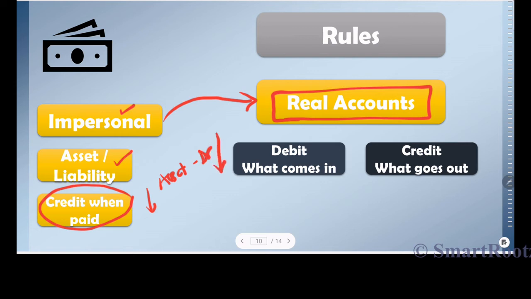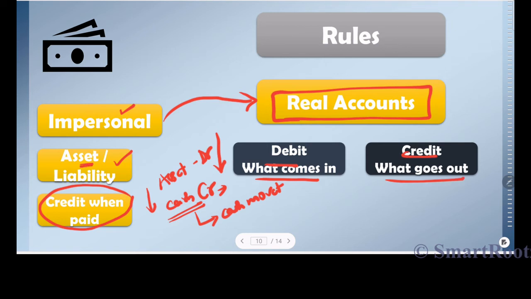So to reduce this balance, I am actually crediting cash so that I can depict that the cash has moved out of my books. So this is what the real account rule says: debit what comes in and credit what goes out. Cash is an asset for me, and it's moving out. It's going out from my books. So hence the cash account should be credited. This is the second golden rule of accounting.